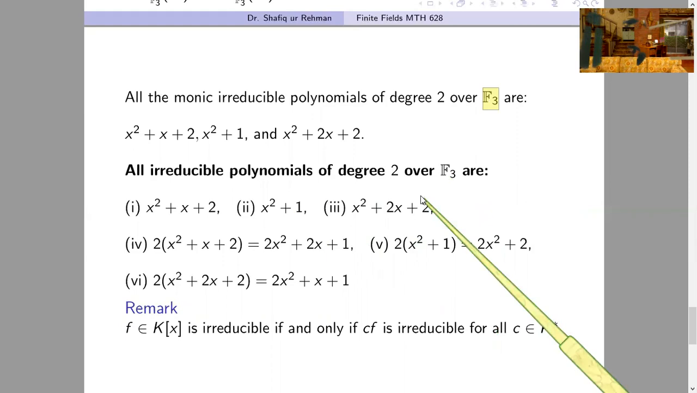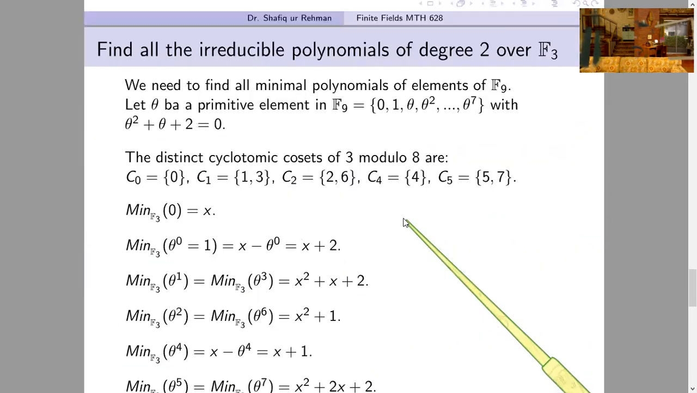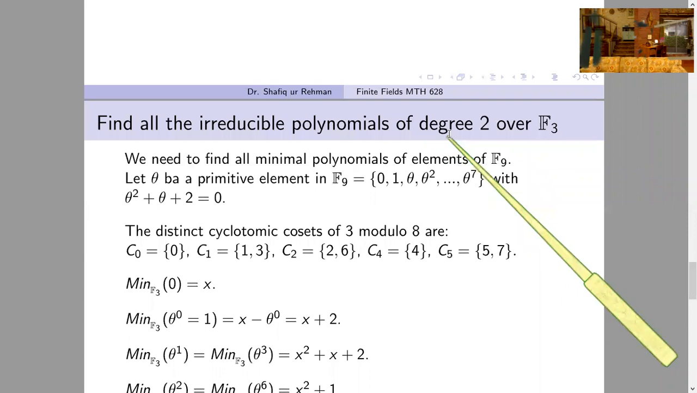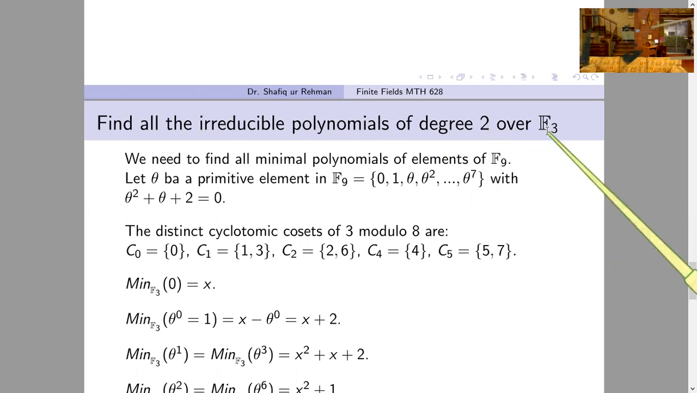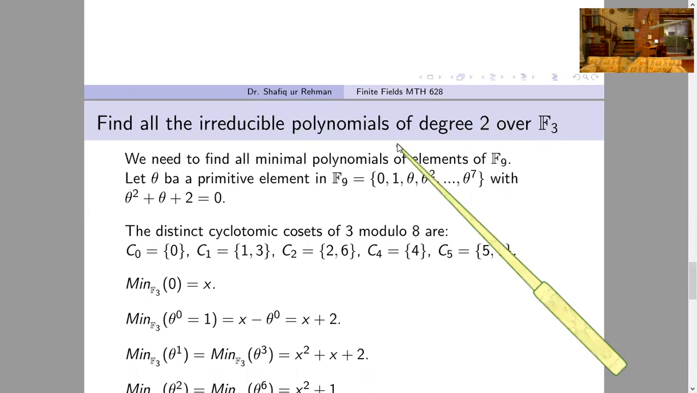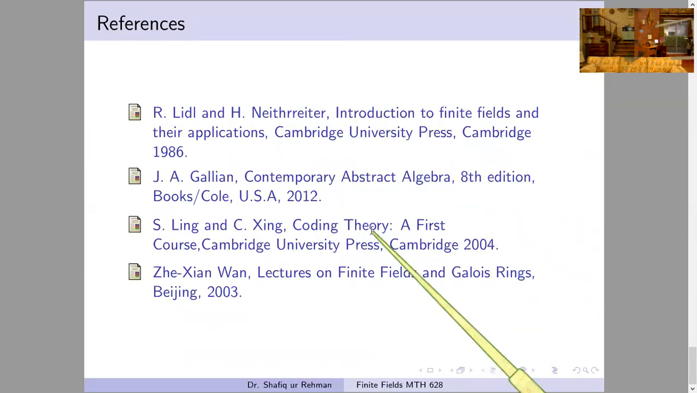You can take more examples, and for practice you should take more examples. For example, you can find all irreducible polynomials of degree 2 over F8, of degree 3 over F3, and so on. You can also take more examples for practice, and these are the references here.